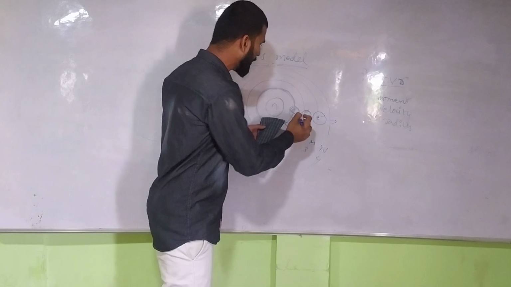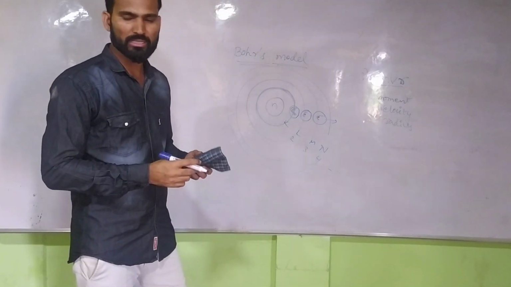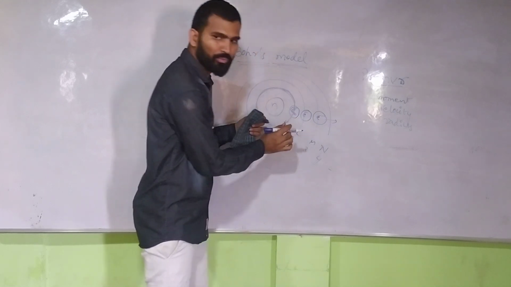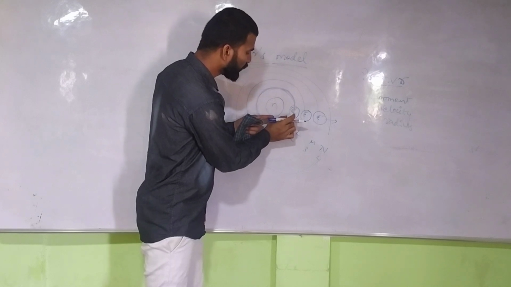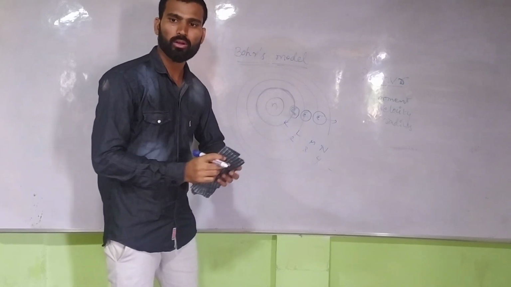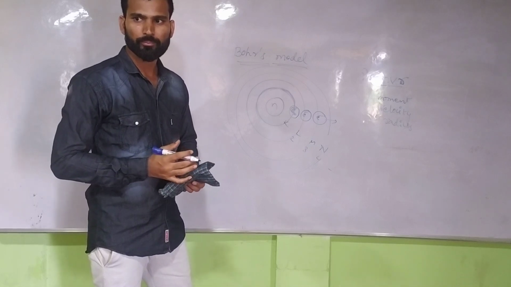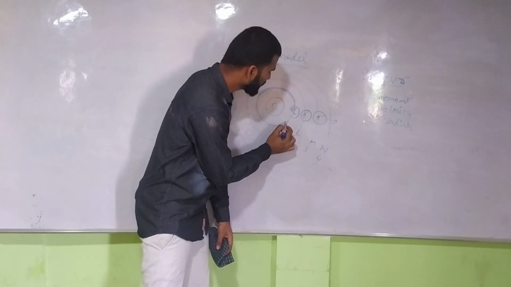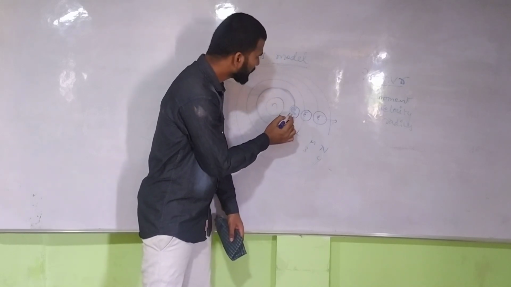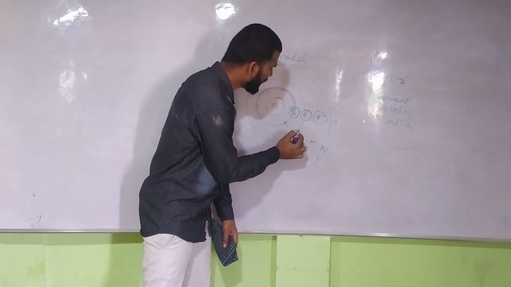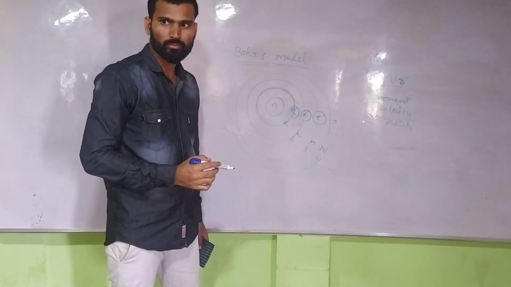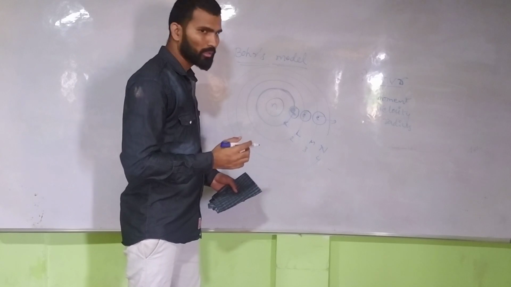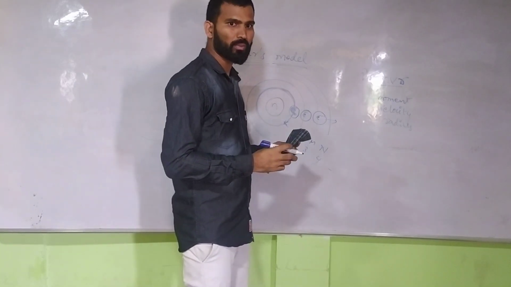Whenever the electrons enter into the transition state, the first subshell electron needs to enter into the second subshell. So what does it require? Listen. This electron is rotating in the K subshell, and it wants to jump into the L subshell. So then what is required? Yes, it needs energy.